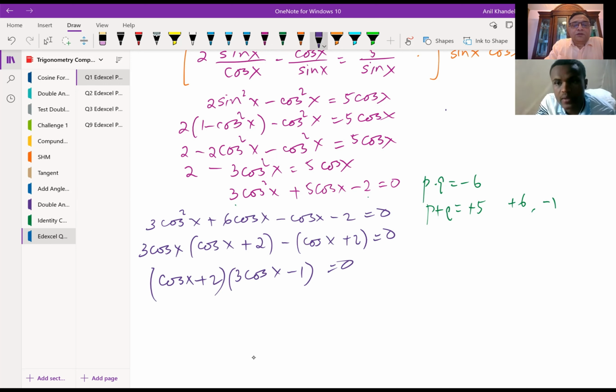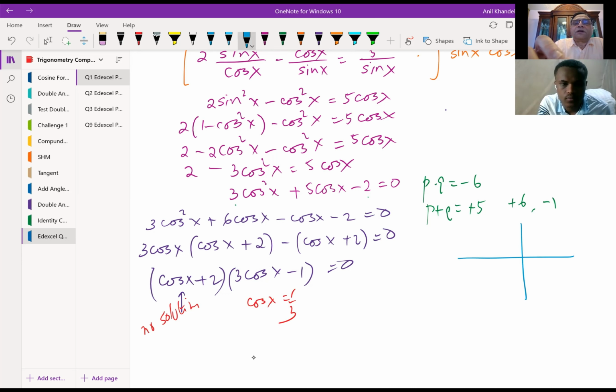And now, when you have cos x equals minus 2, which is not possible, right? So that is no solution, correct? Because the value of cos x is between plus minus 1. But in this case, we have cos x equals 1 over 3, correct? So we have a solution here. So within 0 to 2 pi, we can now find the solution. We want 1 over 3. So can you tell me what is the solution for this?